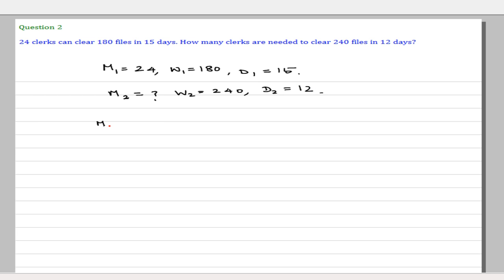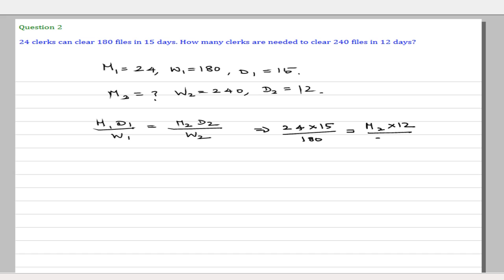So M1 D1 by W1 is equal to M2 D2 divided by W2. So this gives us 24 into 15 divided by 180 is equal to M2 into 12 divided by 240, or you get M2 is equal to 40. 40 clerks are required to do this problem. Now let us go to the third question.